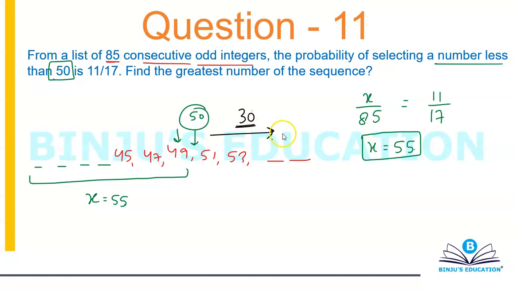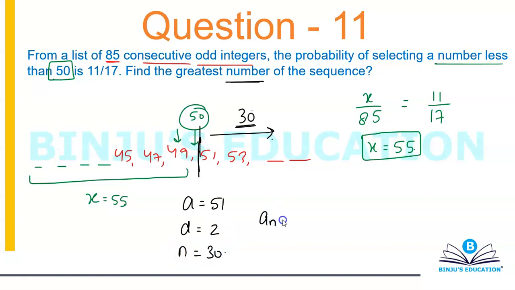Now you need to calculate the greatest number of the sequence. You're starting with 51. This will become an arithmetic progression because you have 51, 53, 55, 57, 59. You have a common difference of 2. You're starting with 51, you have a common difference of 2 and your number of terms is 30.